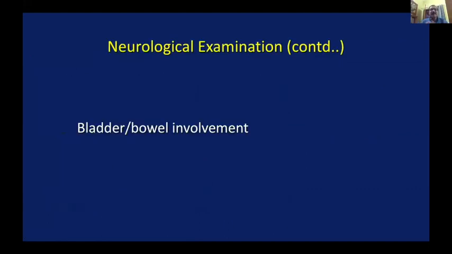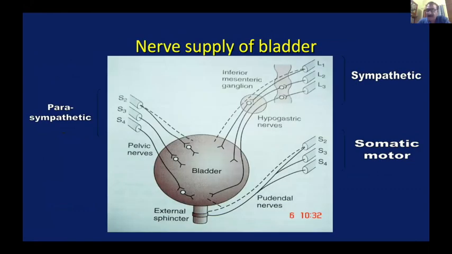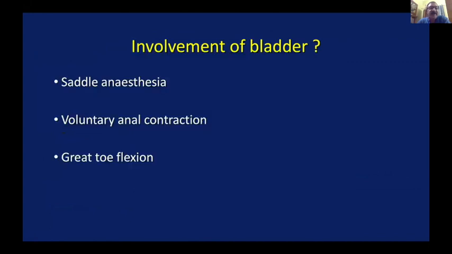Now you must make a note of the bladder and bowel involvement. I can't discuss in detail, but I'll give you a small idea about the bladder. I'll not discuss the blood supply, but please remember these are the hallmarks of involving the bladder. Is there any perineal anesthesia? Whether the patient is able to have voluntary anal contraction, whether the great toe flexion is there or not.